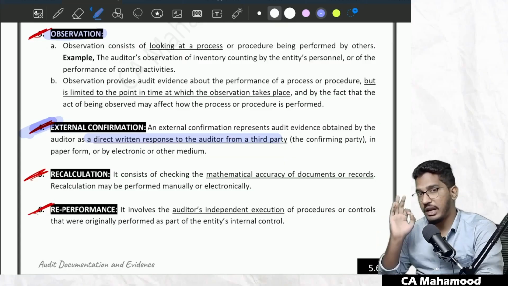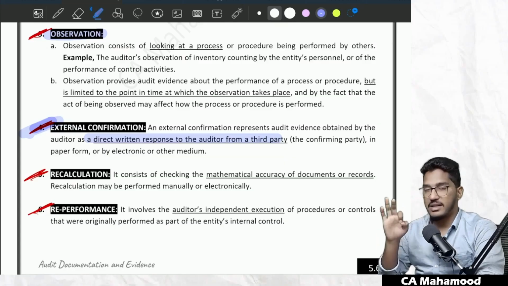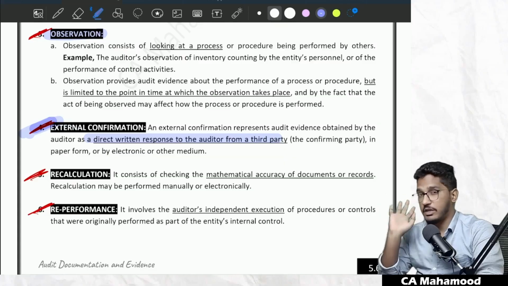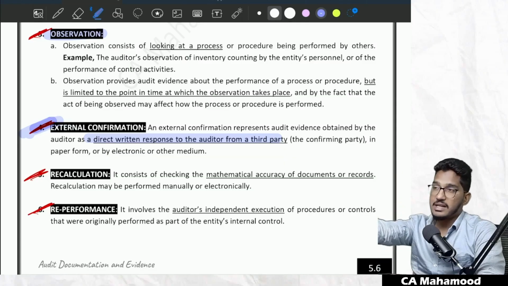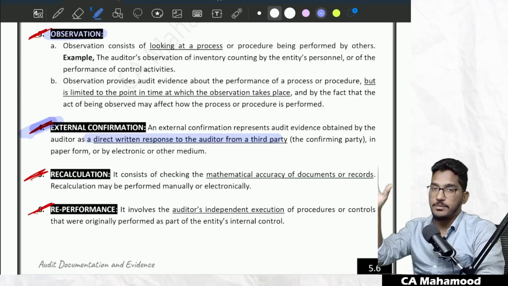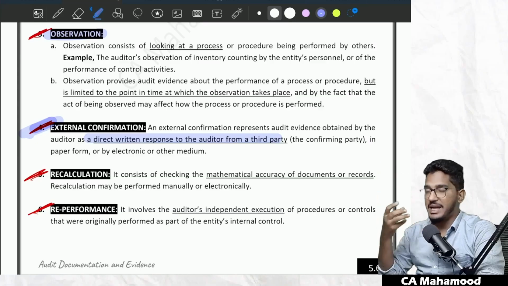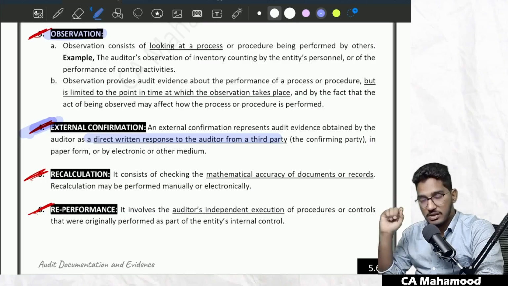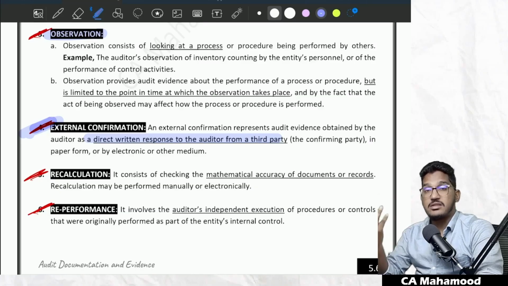For example, in your client's books of accounts, there is a debtor, Mr. A, and the client has shown that that debtor is required to pay to your client company 1 crore rupee. You want to know whether that is correct or not. What you can do? Directly send an email or send a letter to that debtor. Sir, I am the auditor of the company. I came to know that you are required to pay some amount to my client. Please confirm what is the amount you are required to pay. And if you get the response from that third party, we simply call it external confirmation.